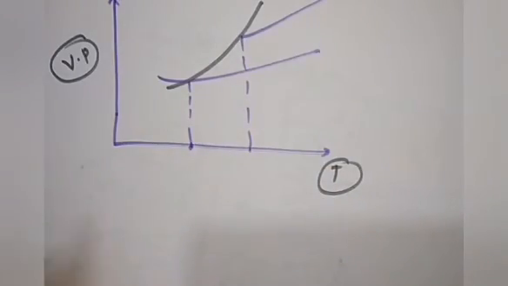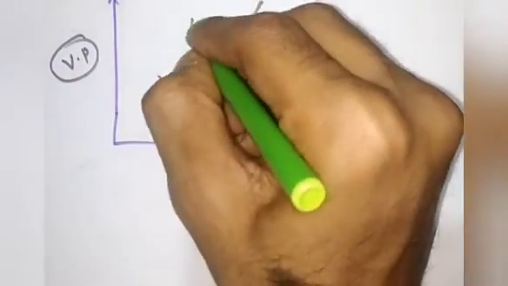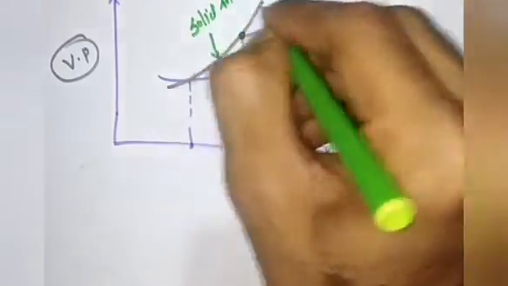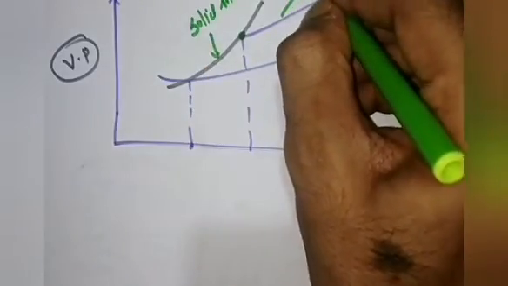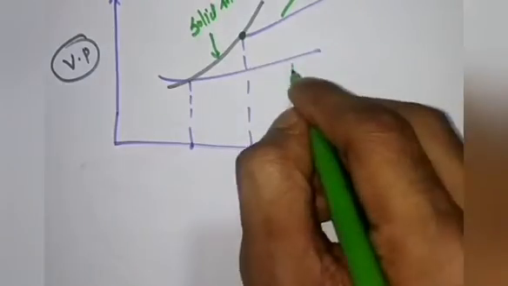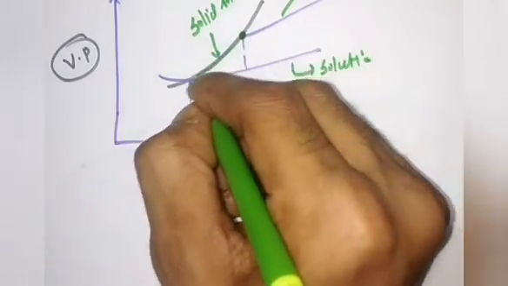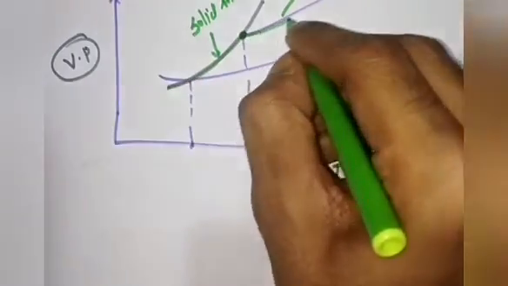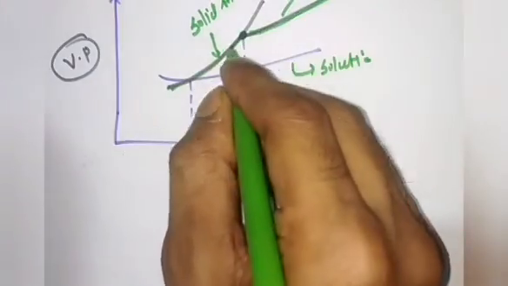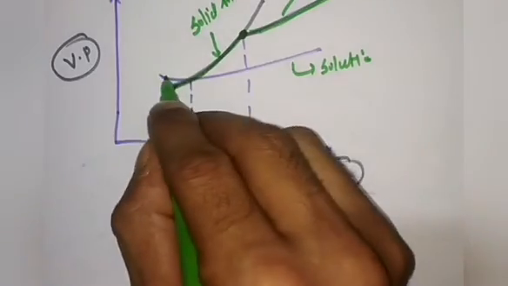From the graph we can see that this is the solid solvent, this is the liquid solvent, and this is the solution. Just understand one thing, this is the liquid phase, so the graph will be like that. If it gets converted into the solid phase, then definitely the graph becomes steeper. Okay. And this is the curve of the solution.